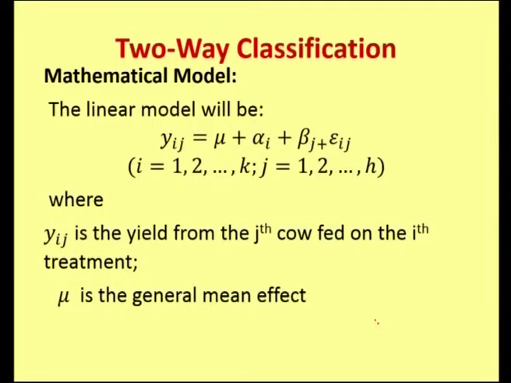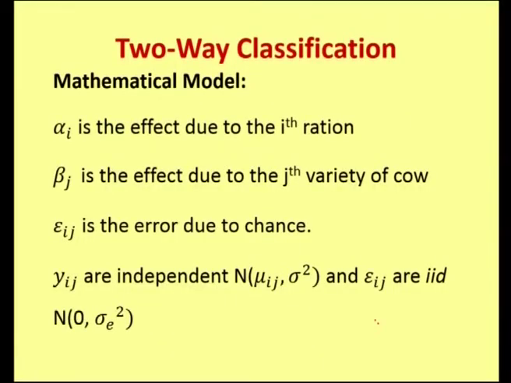The mathematical model for a two-way classification is given as Yij equal to mu plus alpha i plus beta j plus epsilon ij, where Yij is the yield from the jth cow fed on the ith treatment, mu is the general mean effect, alpha i is the effect due to the ith ration, beta j is the effect due to the jth variety of cow, and epsilon ij is the error due to chance. Yij are independently normally distributed with mean mu ij and variance sigma squared, and epsilon ij are IID normal with mean 0 and variance sigma e squared.